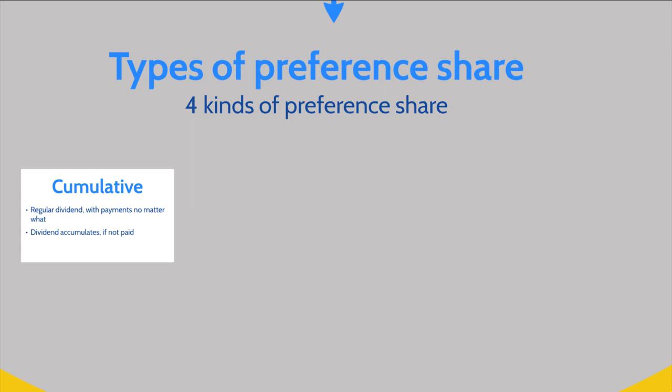So let's take a look at our fictional company Lemon PLC to get a better idea of how cumulative shares actually work. Cumulative shares at Lemon PLC carry a fixed dividend for shareholders every year. In the first 3 years, so years 1 to 3 of a shareholder's investment, they receive a dividend as normal from the company.